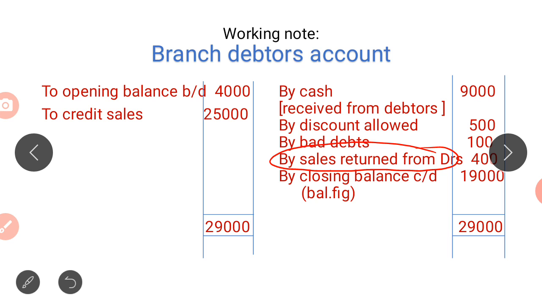It is an expense, so we have to credit. Keep that rule in mind, debit what comes in. So your credit sales, you have made the sales amount as yet to be received. So it is an income, debit whatever comes in and credit whatever goes out. So now received from debtors, amount is going out of the hands of the debtors, so it has to be credited. Again sales returned from debtors, it is again credited.